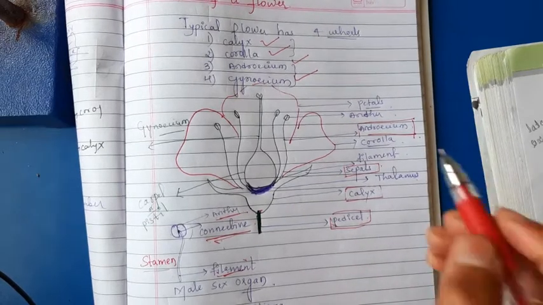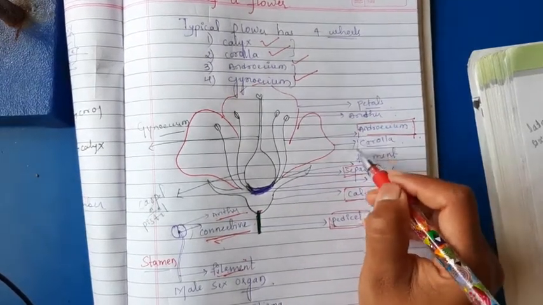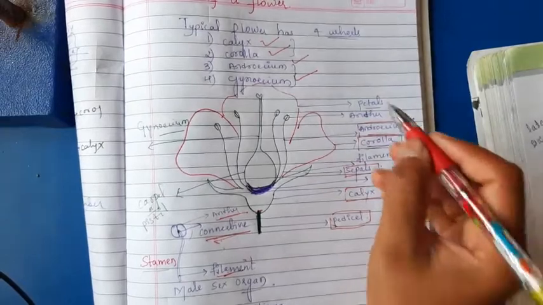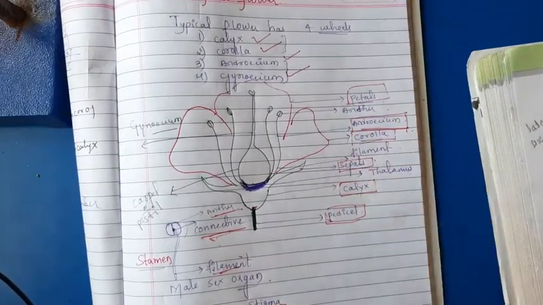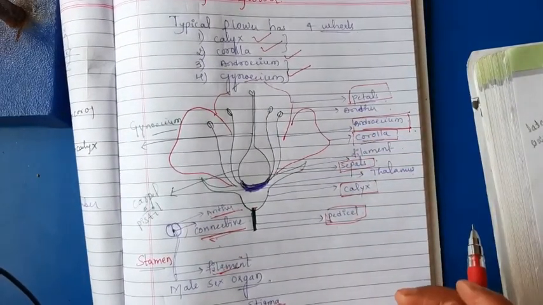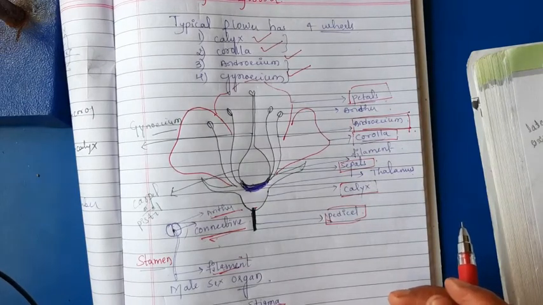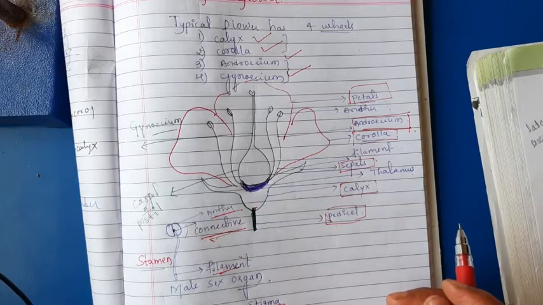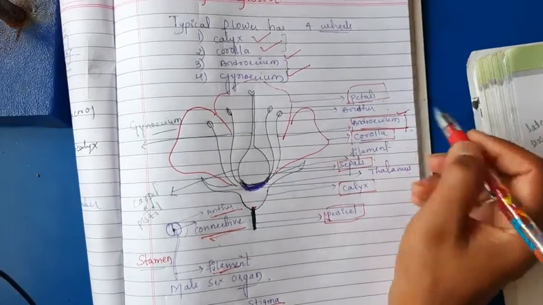The second whorl is the corolla, which consists of many petals. These are very colorful structures which attract the pollinators.